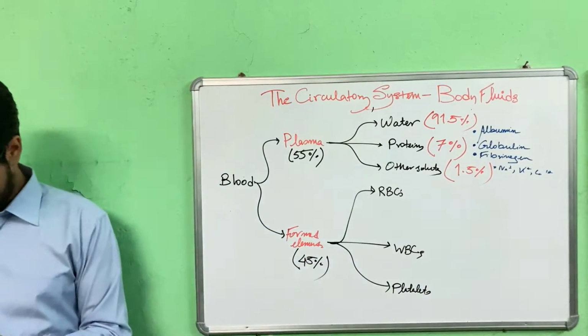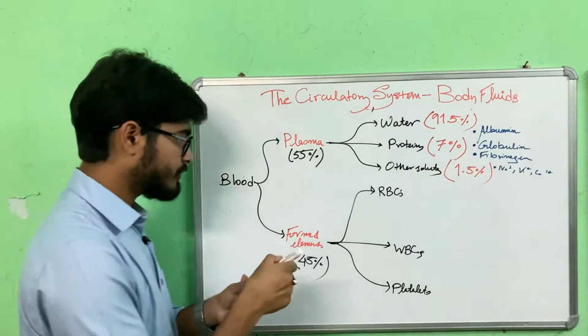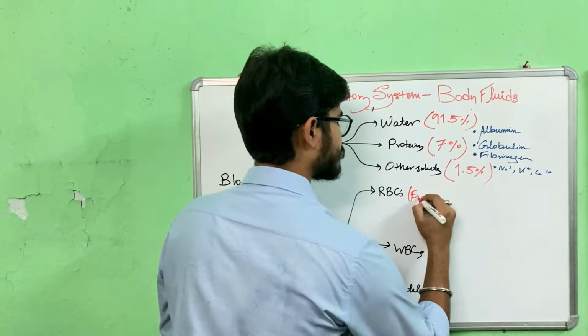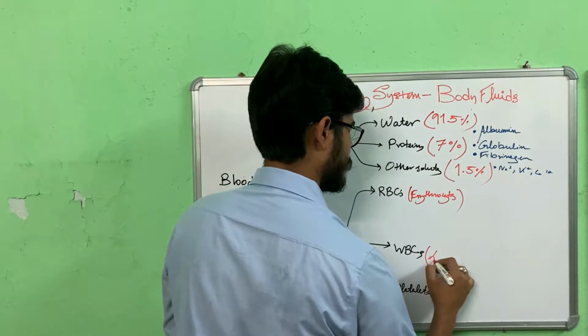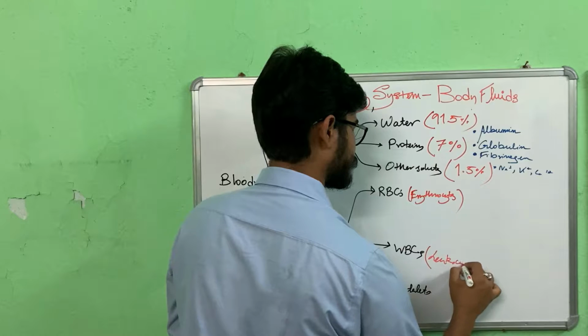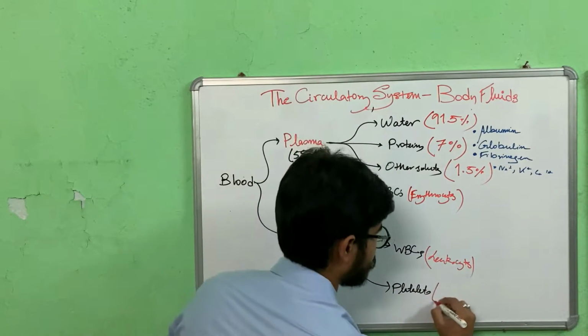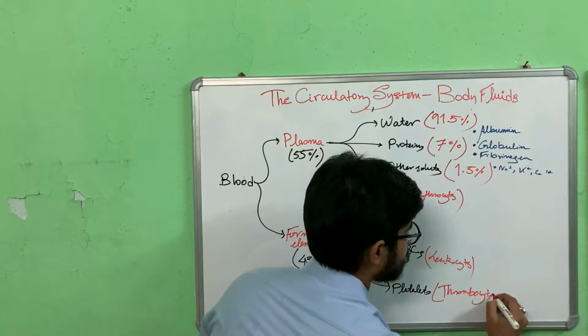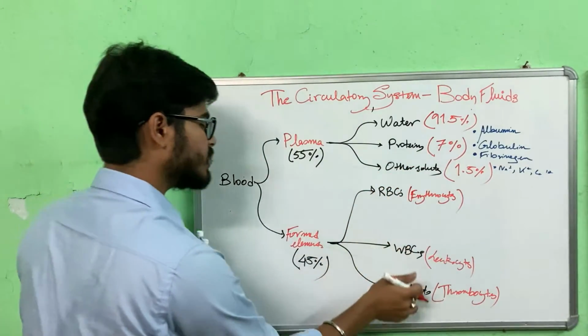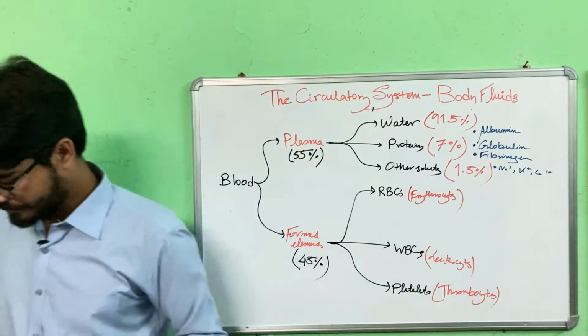So these are erythrocytes, leukocytes, thrombocytes. We are going to talk about them individually. They are important to know.